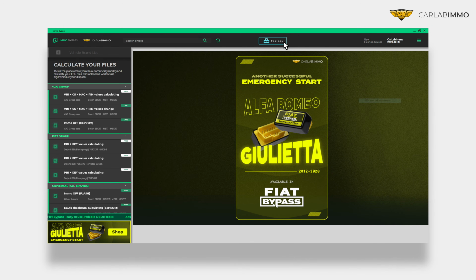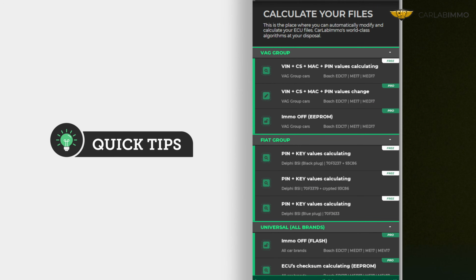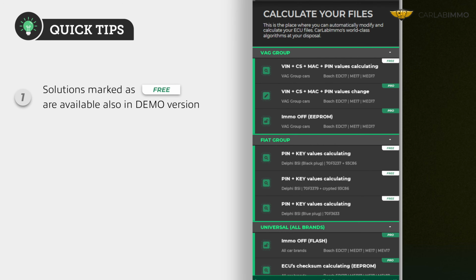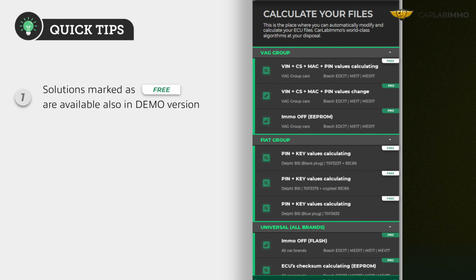On the left, you can see the list of available algorithms that you can use. Keep in mind that only some options are available in demo version. They are marked with the Free badge. Solutions marked as free are also available in demo version of Immo Bypass.